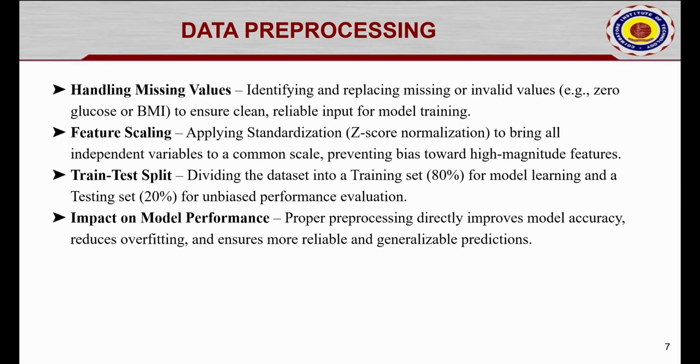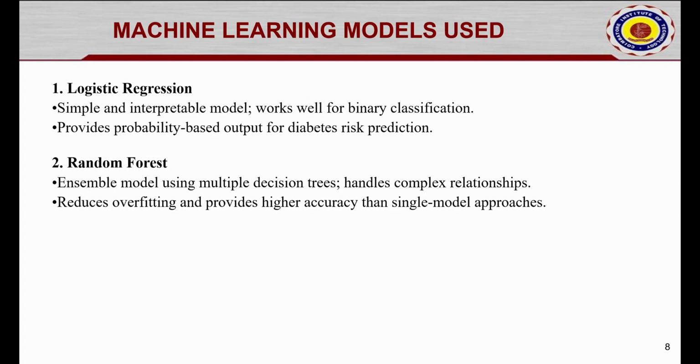Myself Aditya. Today I will be briefly discussing data pre-processing and the models used for diabetes prediction. First, handling missing values: invalid entries like zero glucose or BMI are replaced using mean or median to ensure clean data. Then the train test split: 80% of data is used to train and 20% for testing to evaluate performance on unseen data. We used Logistic Regression for simple, interpretable prediction and Random Forest for higher accuracy and handling complex patterns.